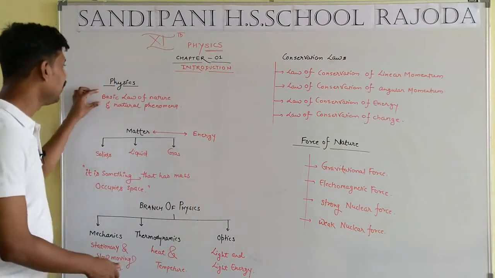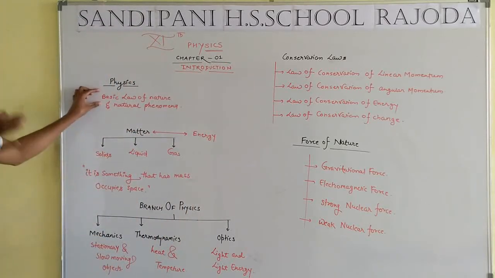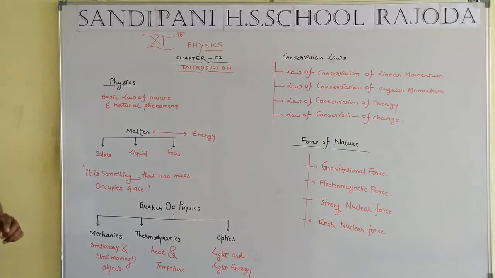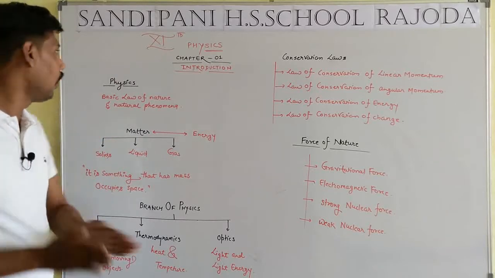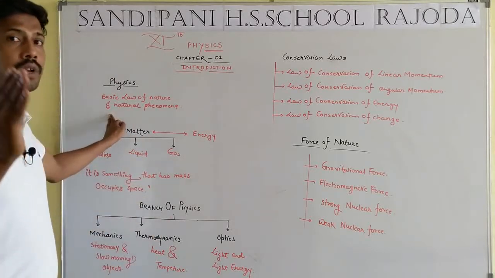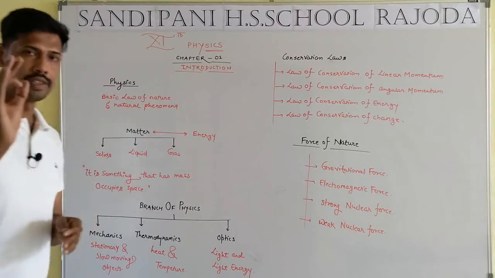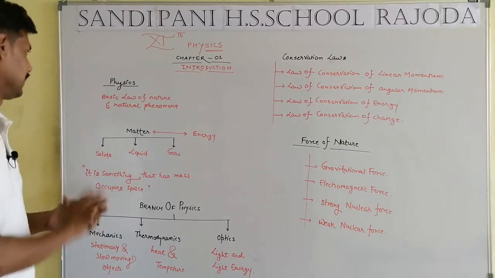That means a simple definition: basic law of nature. Physics is a branch of science in which we study basic laws of nature and natural phenomena. That is the definition of physics.